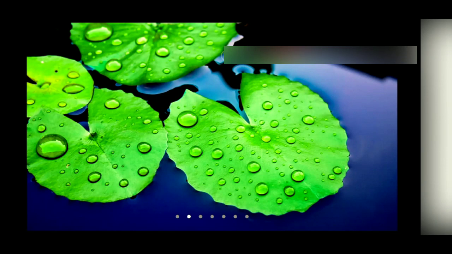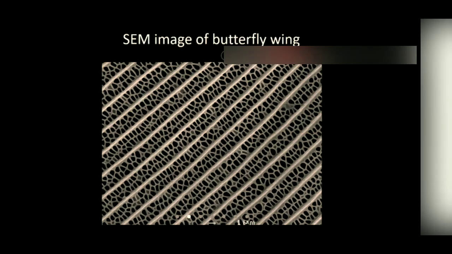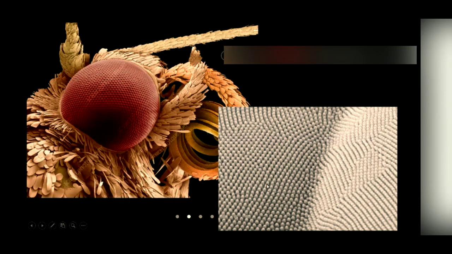Now let us see the electron microscope images of these natural structures. So this is the SEM image of the butterfly wing. You can see arrayed mesh-like nanostructures existing in the scale. Here the scale is, you see, 1 micrometer. So these pores are about 50 nanometer, like that. This is, you see, the SEM image of the compound eye of the moth. You can see small nanostructures over there.